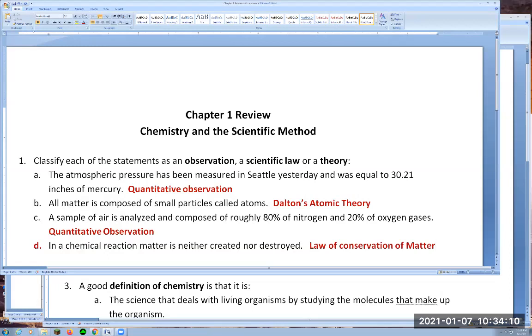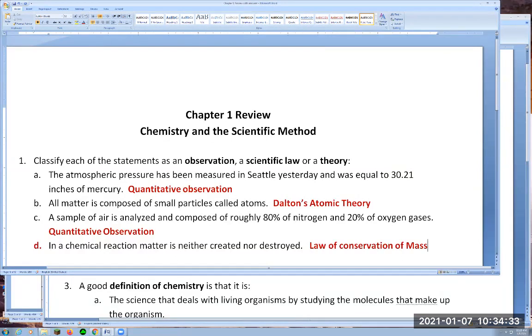So if you're trying to do a chemical reaction now, you would see that the mass of matter you start with will be conserved, and you will end up with the same mass once the reaction is done. And that's the law of conservation of matter, or conservation of, it's actually mass. Most of the time it's called law of conservation of mass.